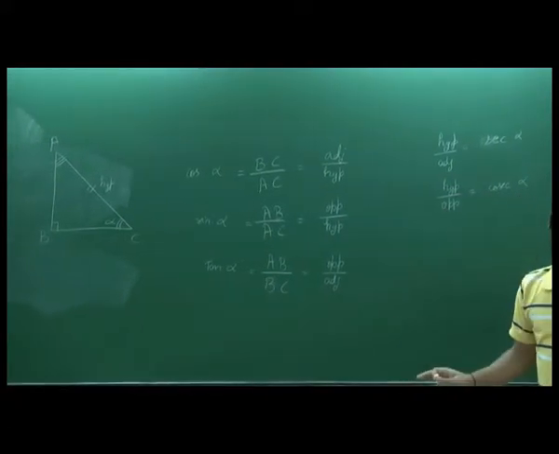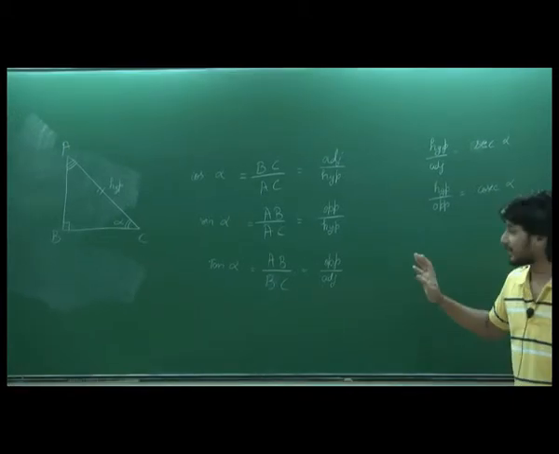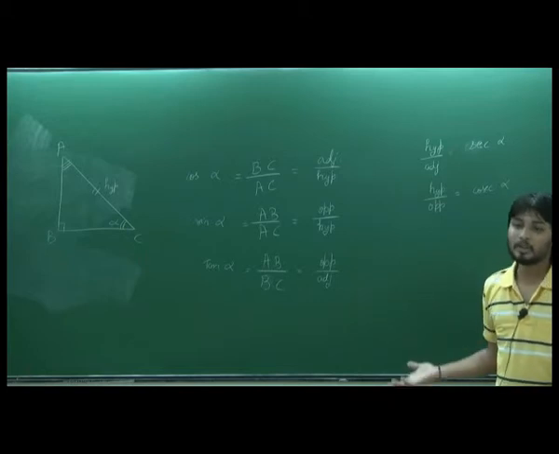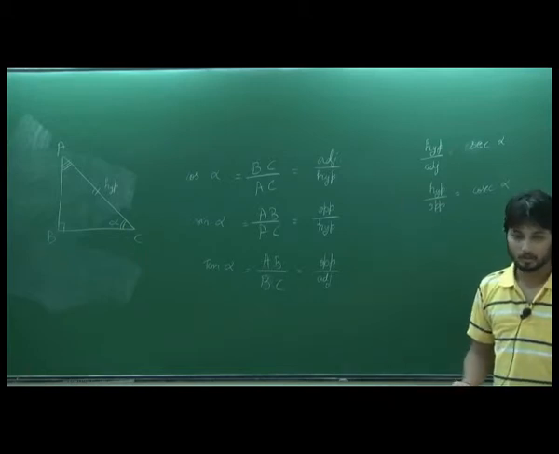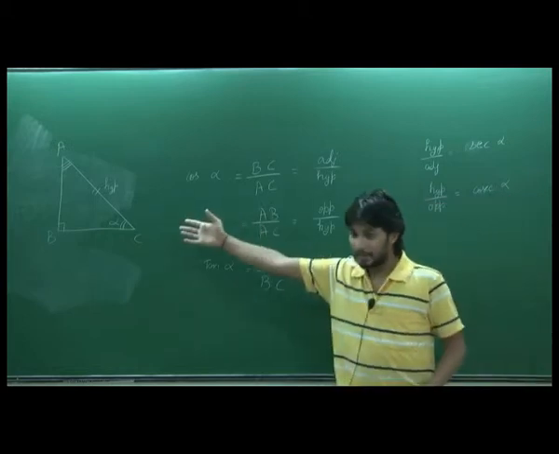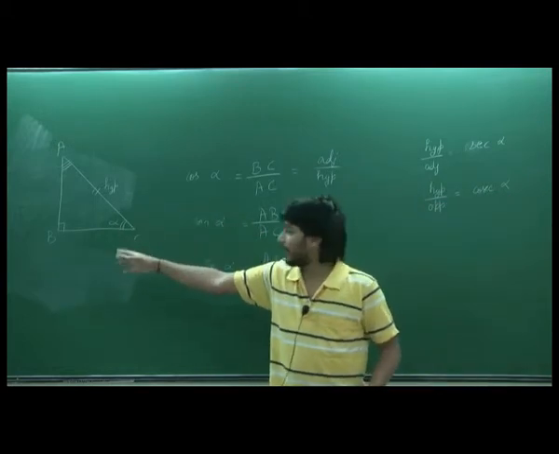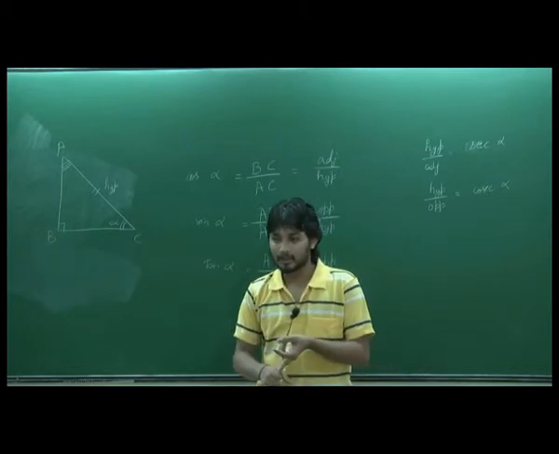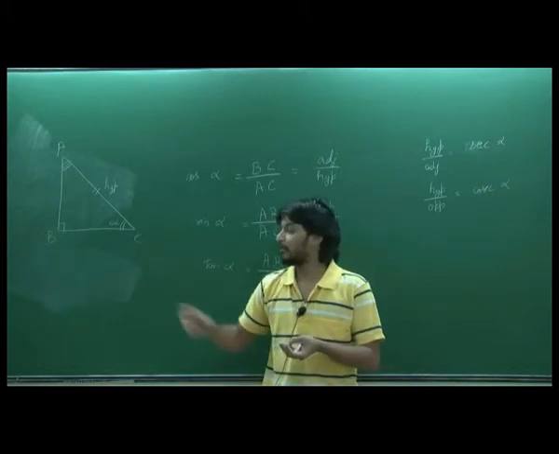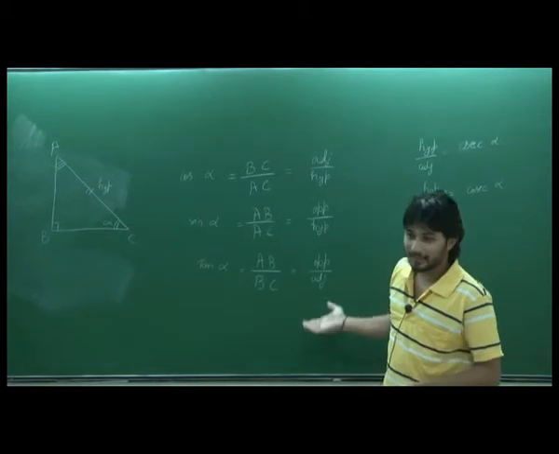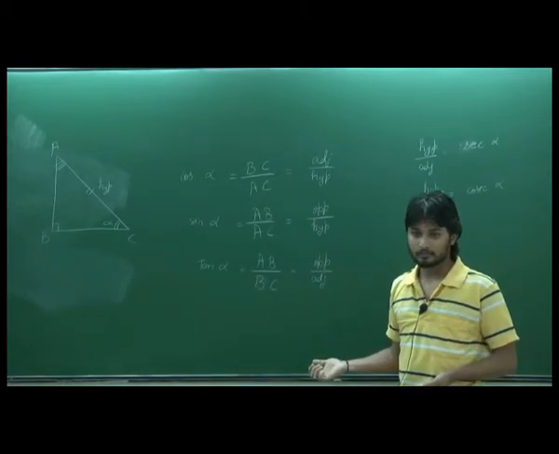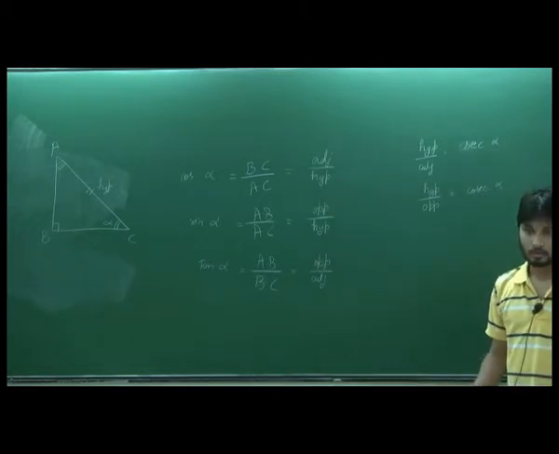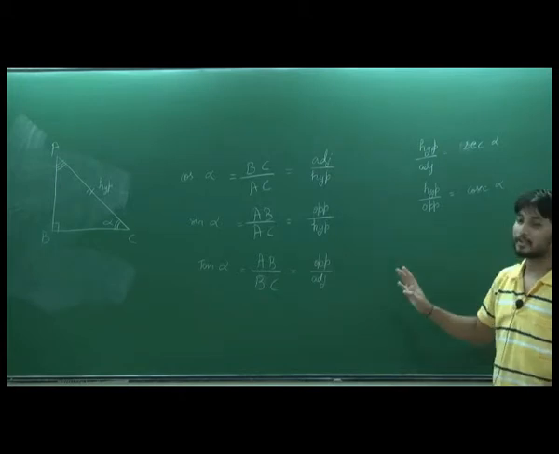We are giving some names, that's all. Those who are seeing it for the first time, we are just taking some ratios and giving some names. Let's see after some time what's the use of this, why are we defining all these. For now, there is a triangle and there are sides and there is an angle. Once I fix an angle, I will know what is an opposite side and what is an adjacent side and what is the hypotenuse. Once I know the three things, I can always take these ratios, right? So I am taking the ratios and naming them, that's all. Okay. So these are all the definitions.